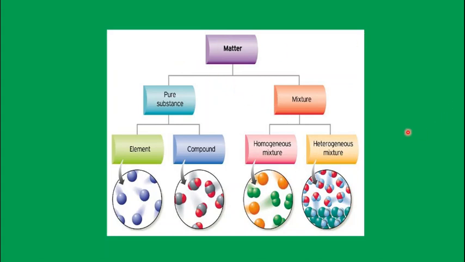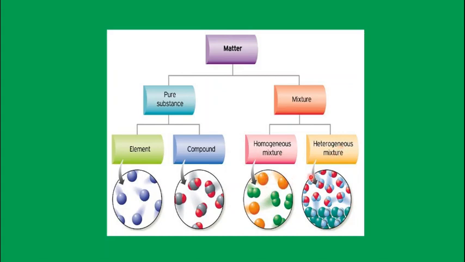Now, this is a flowchart to show you what we are going to learn. Matter, we can classify as pure substances or mixtures. Pure substances can further be classified as element and compound. An element is the smallest particle of a substance made up of only one kind of particle. Whereas a compound is made up of more than one kind of atoms, combined in a definite proportion. Whereas the mixture has two types, homogeneous mixture and heterogeneous mixture.